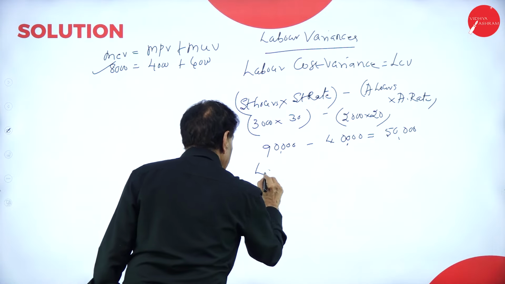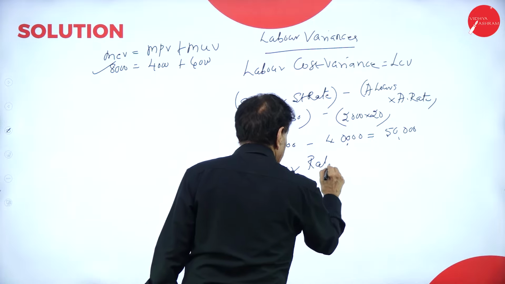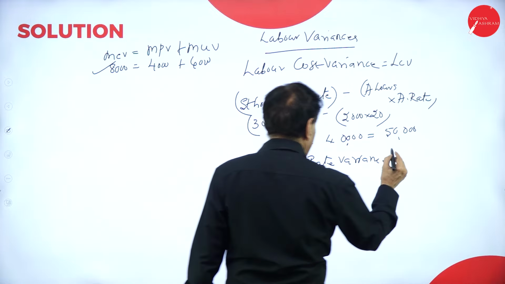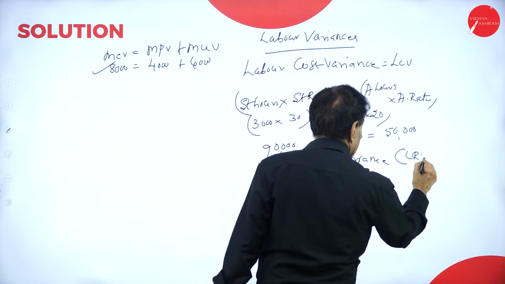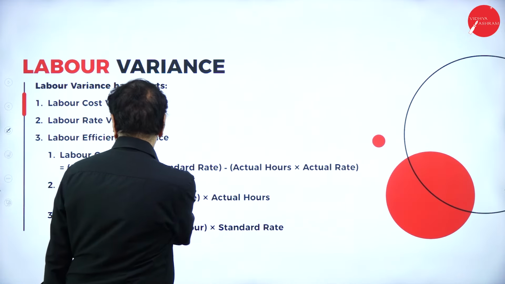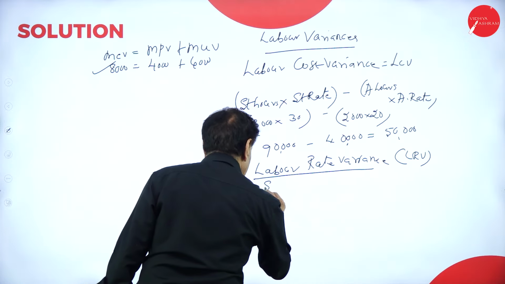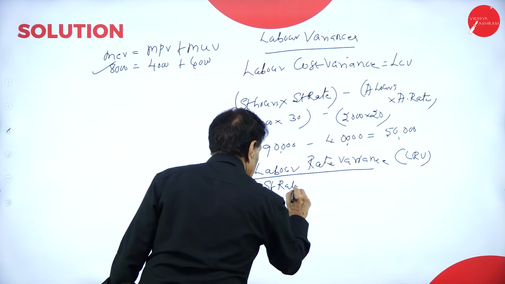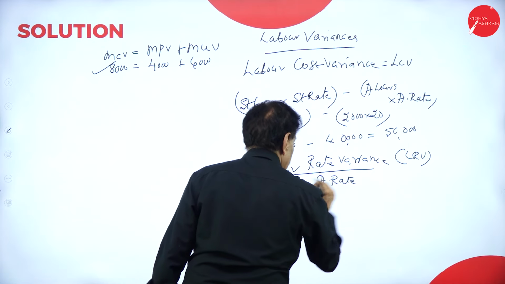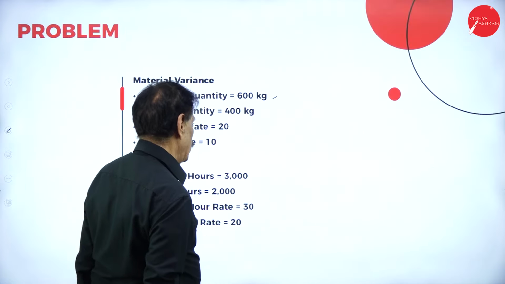Then labor rate variance, LRV. Labor rate variance, see that? Labor rate, standard rate minus actual rate, standard rate minus actual rate into actual hours.